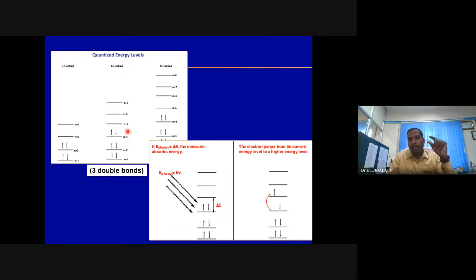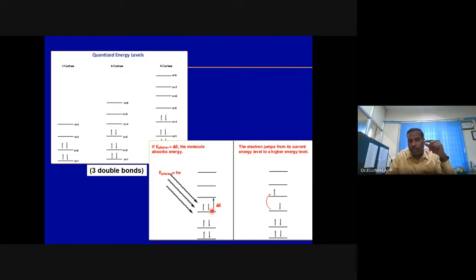So then what is the minimum energy? For n corresponds to 11: 11 square h square divided by 8 m a square. The next higher energy is n corresponds to 12: 12 square h square divided by 8 m a square.